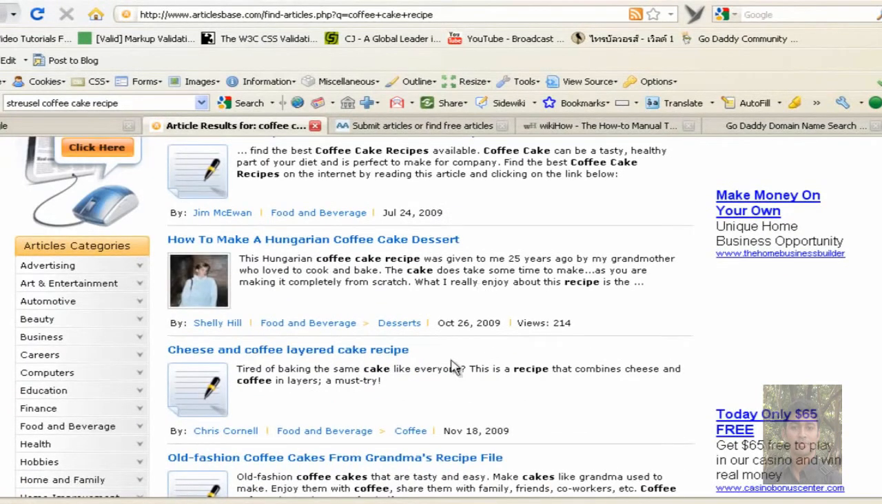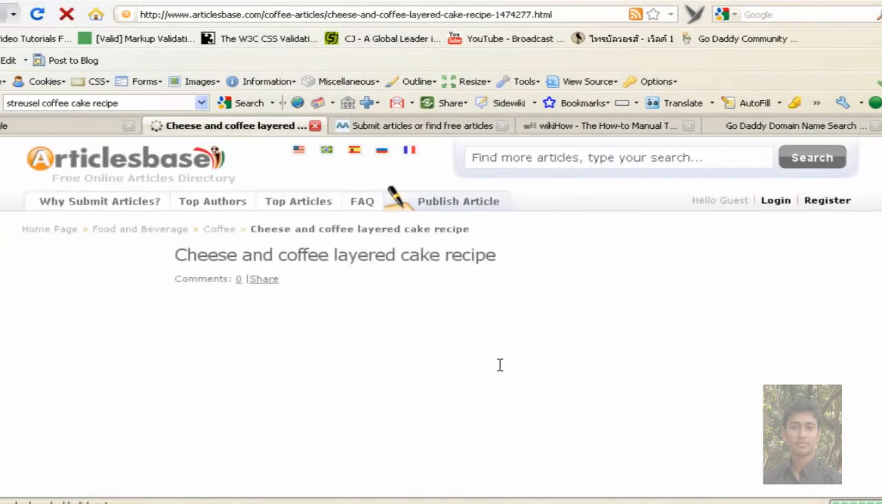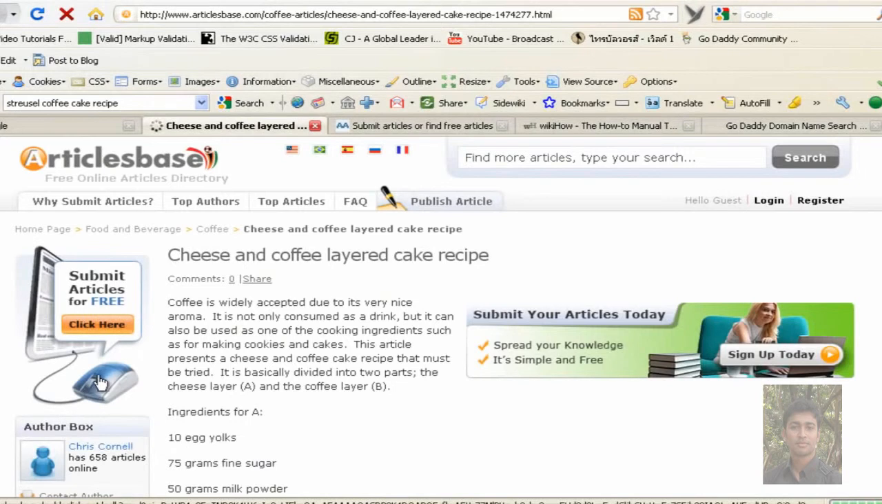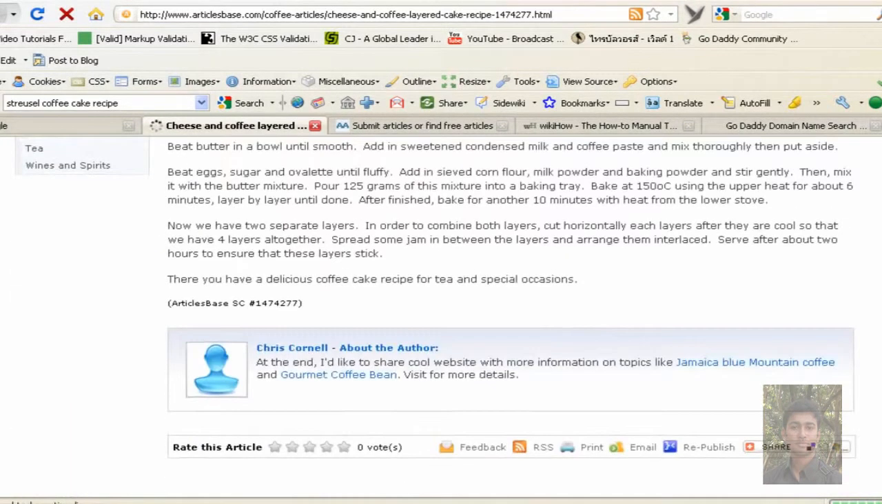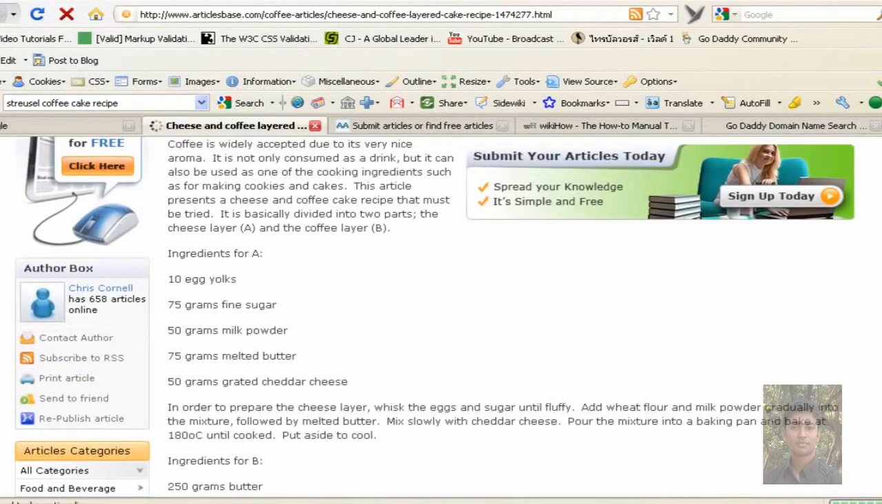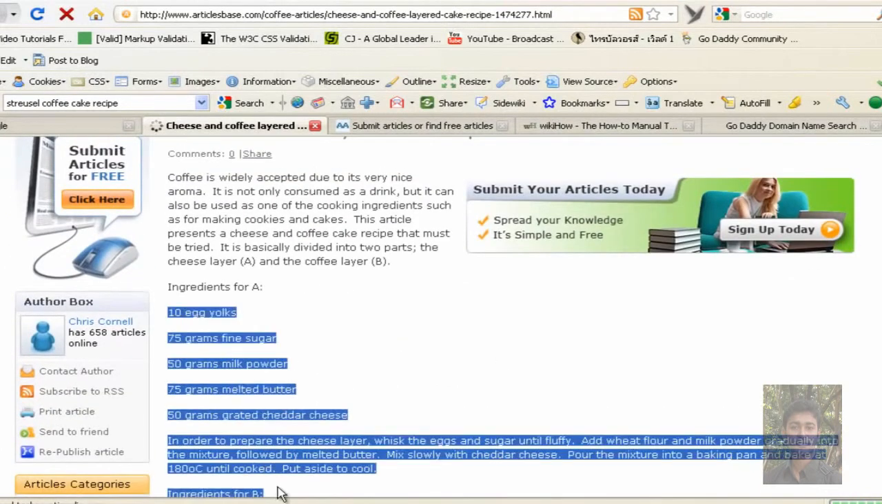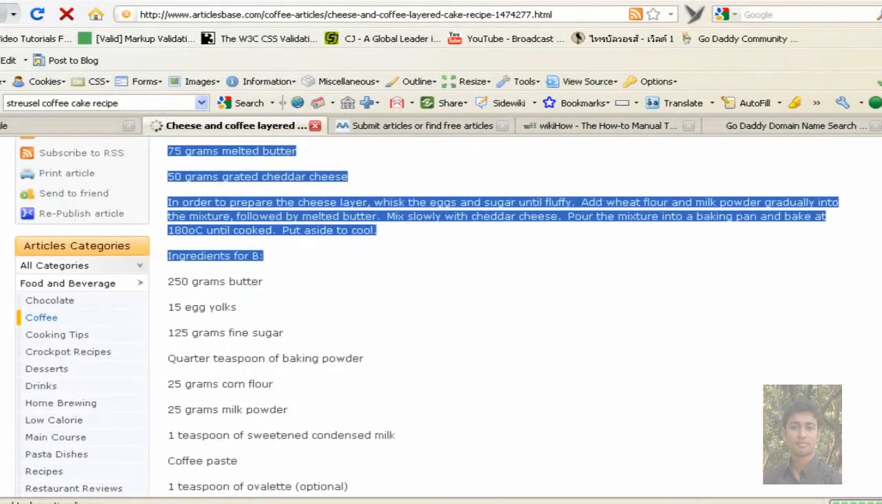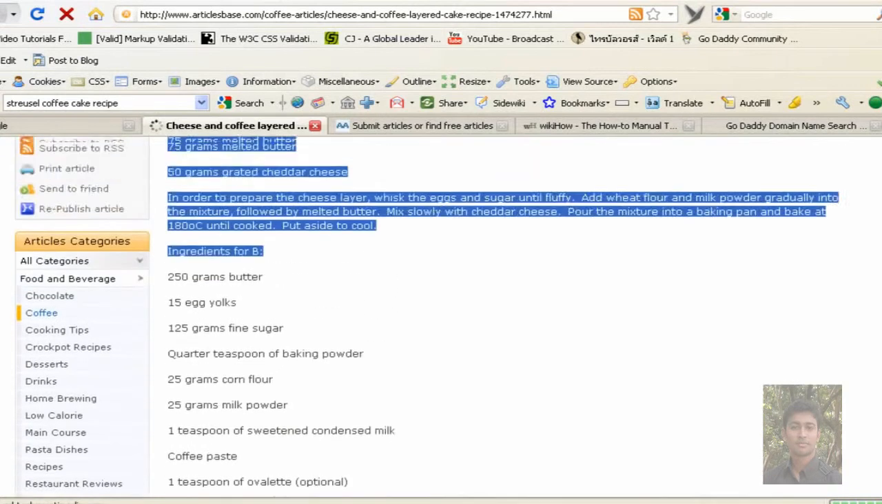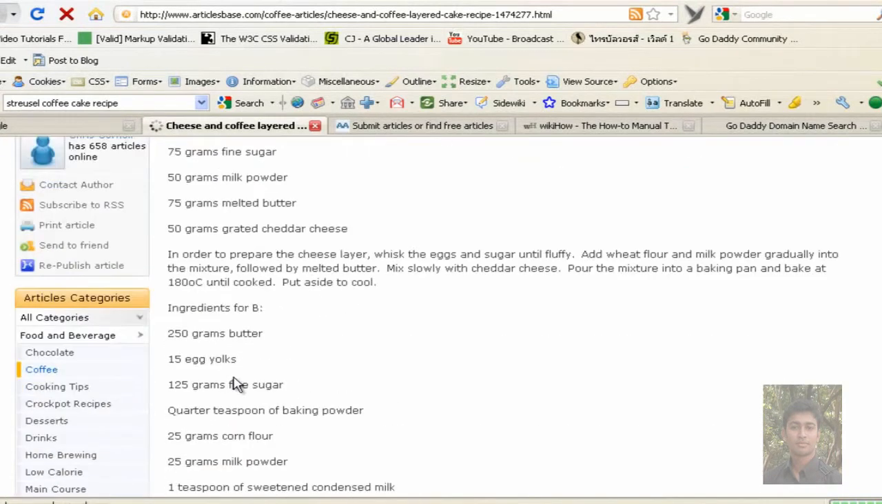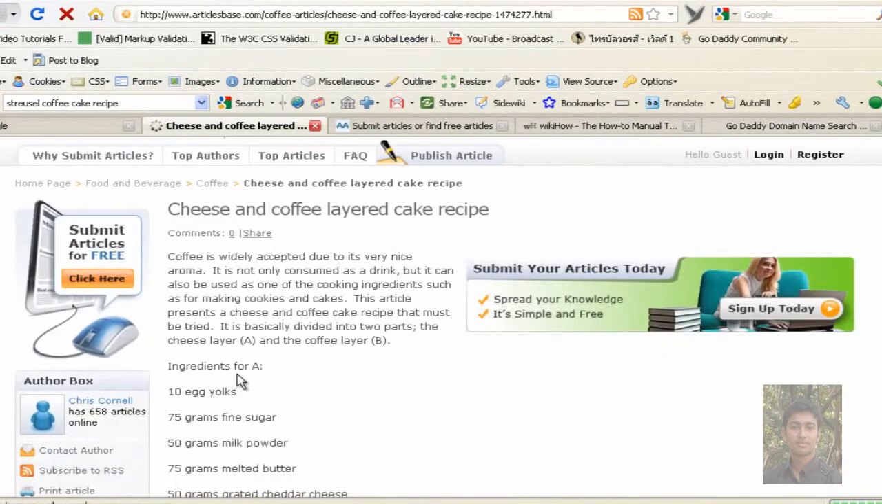So what you can do is click on any one of these. Let's say we wanted cheese and coffee layered cake recipes. You can click on that and it will take you to the page where the article is already written. As you can see from this one, it gives the actual ingredients that are needed. This is the sort of information I'm looking for, because I don't know what goes in what, or how long they cook it for. So this is great, powerful information.